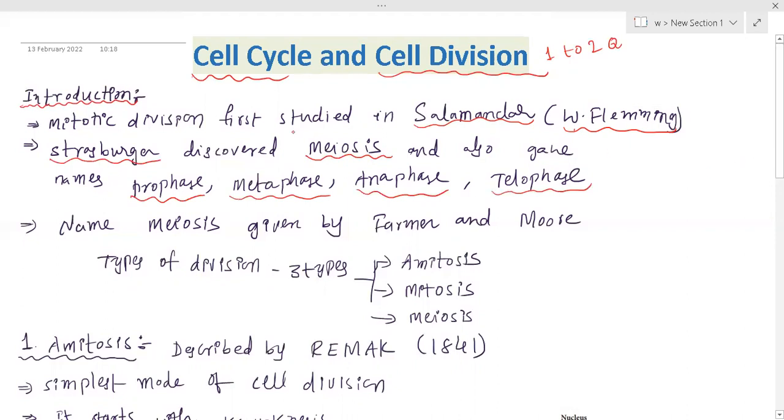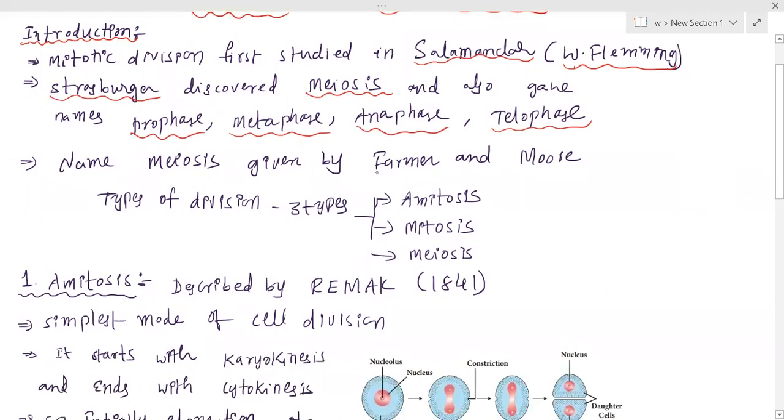I hope you are understanding. Mitotic division was first studied in salamander by Walter Fleming, and Strasburger discovered meiosis. He also gave the names prophase, metaphase, anaphase, and telophase, which are the subphases of mitosis. The name meiosis was given by the scientists Farmer and Moore. Strasburger discovered meiosis, but its name was given by Farmer and Moore.